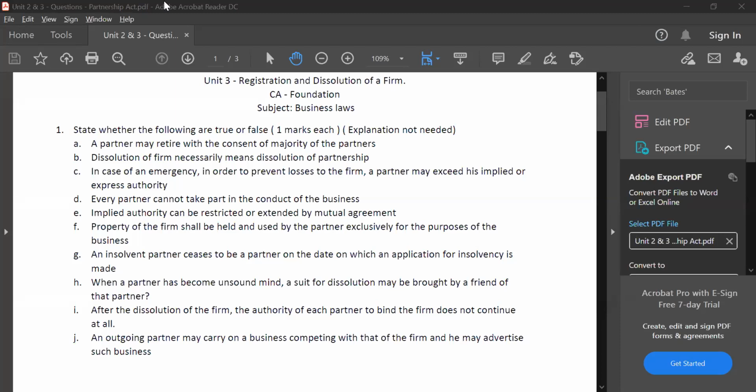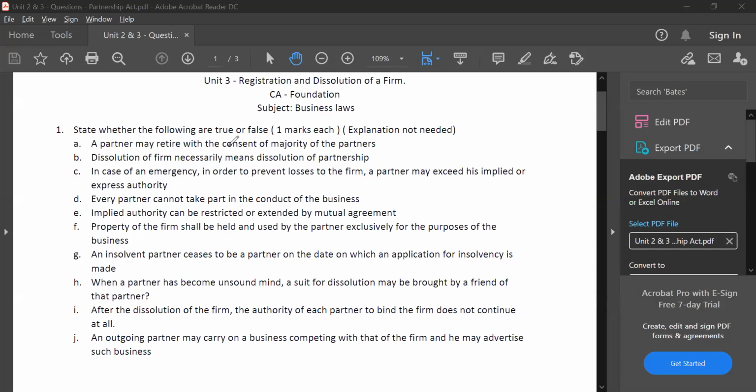Okay, let's start discussing, guys. Given you enough time. Who wants to read? I'll just pick somebody to read the questions for us. So Shrishtika, I'll unmute you. Can you read the questions for us? Yes, sir. Yeah, go ahead, Shrishtika. A partner may retire with the consent of majority of the partners.